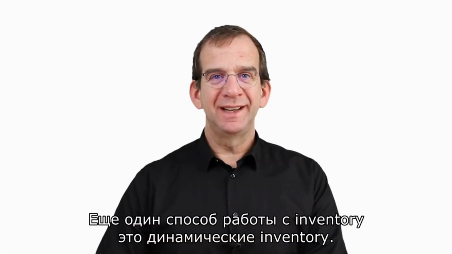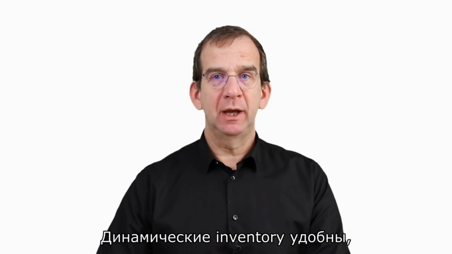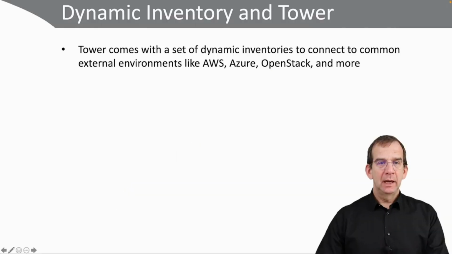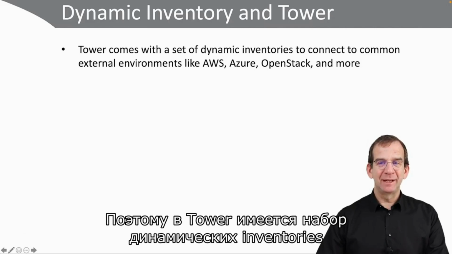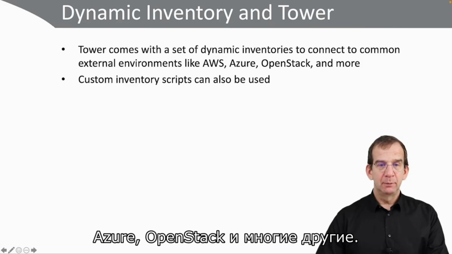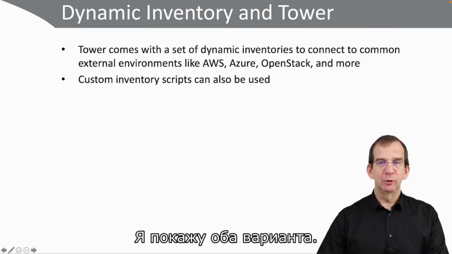Another way to work with inventory is dynamic inventory. Dynamic inventory is convenient because it allows you to fetch information from external sources. So Tower comes with a set of dynamic inventories to connect to more common external environments like AWS, Azure, OpenStack, and much more. And you can even use custom inventory scripts. I'm going to demonstrate both of them.